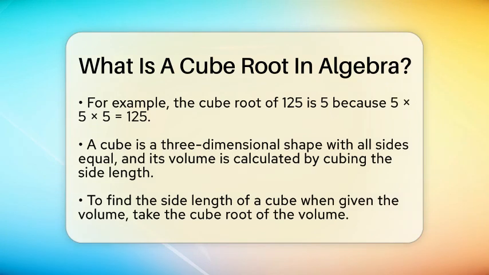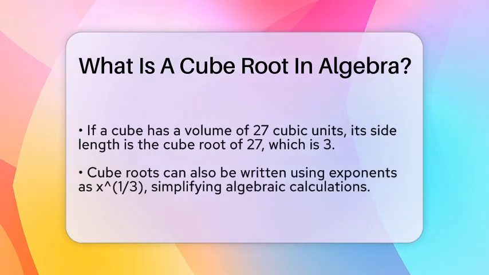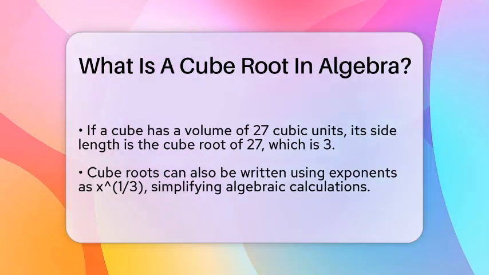Understanding cube root starts with understanding what a cube is. A cube is a 3-dimensional shape with all sides equal in length. The volume of a cube is found by multiplying one side by itself 3 times, which is written as side cubed or side to the power of 3. If you know the volume of a cube, you can find the length of one side by taking the cube root of the volume. For example, if a cube has a volume of 27 cubic units, then the length of each side is the cube root of 27, which is 3.